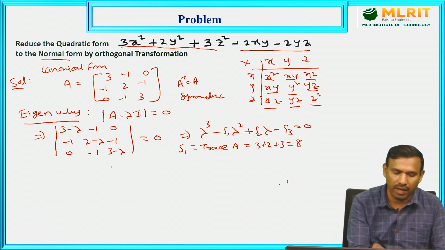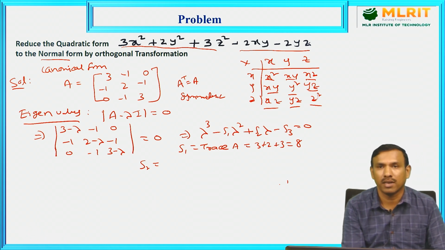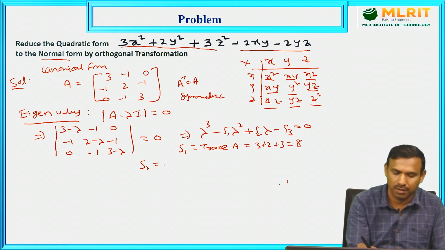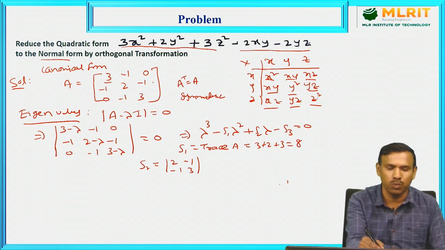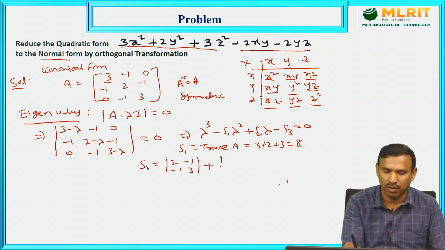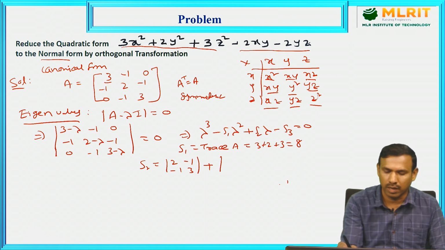Next, S2. S2 means the sum of principal diagonal minors. First, 3, leaving this row and column, remaining 2, minus 1, minus 1, 3. Plus second principal diagonal, 2, leaving its column and row, that is 3, 0, 0, 3.